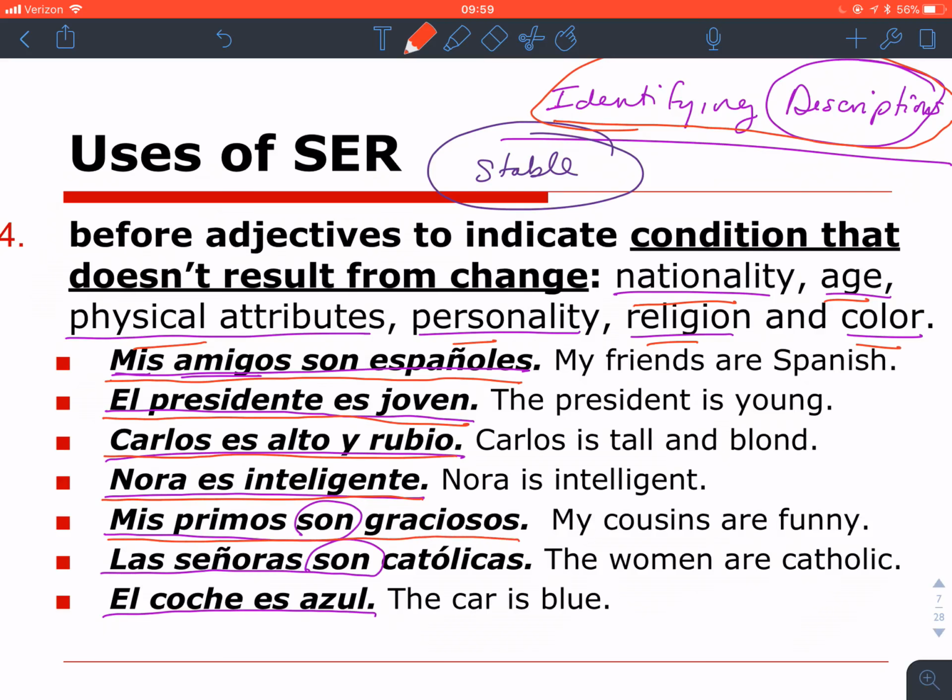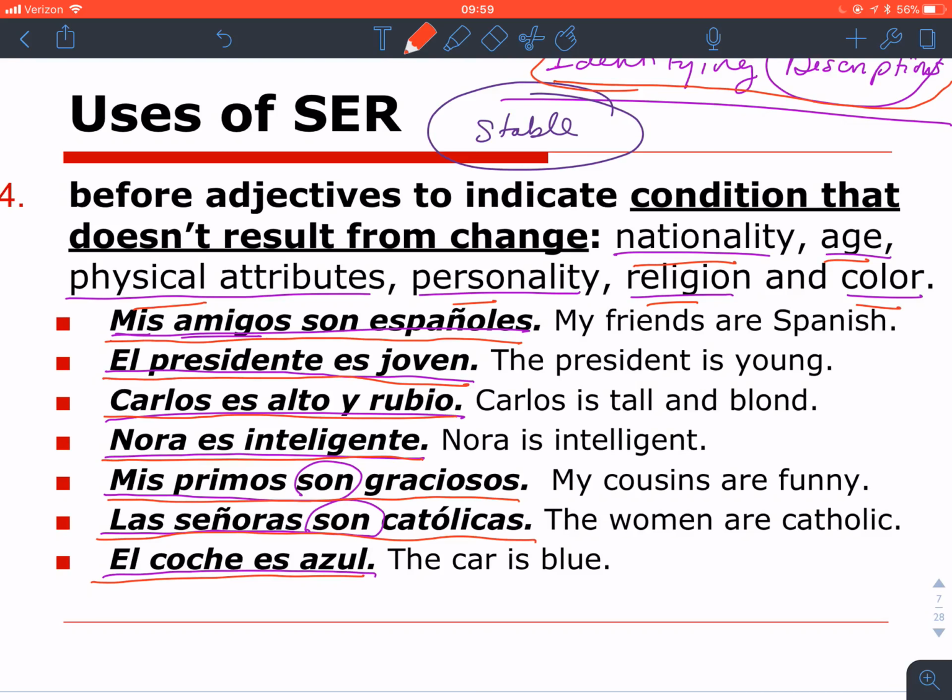Mis primos son graciosos. ¿Cómo son las señoras? Las señoras son católicas. ¿Y cómo es el coche? El coche es azul. A condition that doesn't result from change, or an identifying description in a nutshell, would be ¿Cómo eres? From our simple conversation.